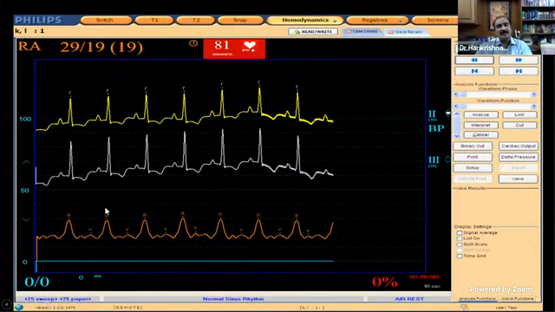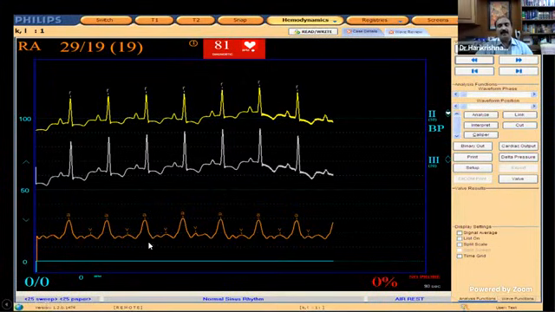It is already written. Some machines will give you the label, but sometimes it may be wrongly labeled. So it has a very prominent A wave. So what is the scale here? This is 0 to 50. So the A wave is around 30 millimeters. V wave is around 20 millimeters. So the mean is around 20. So it is a higher right atrial mean with a very large, tall A wave.